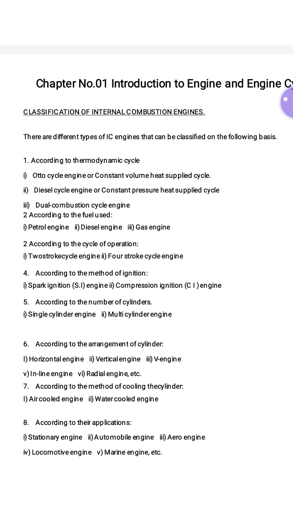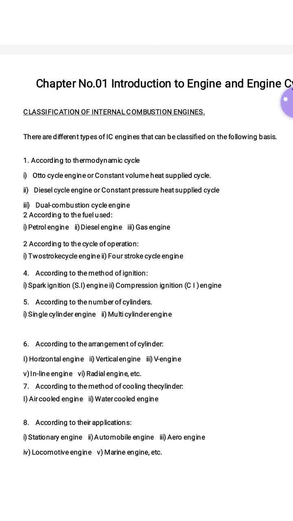In the Otto cycle engine, whatever heat is supplied to the engine, that heat supply takes place at constant volume. In a diesel cycle engine, the heat supply takes place at constant pressure.